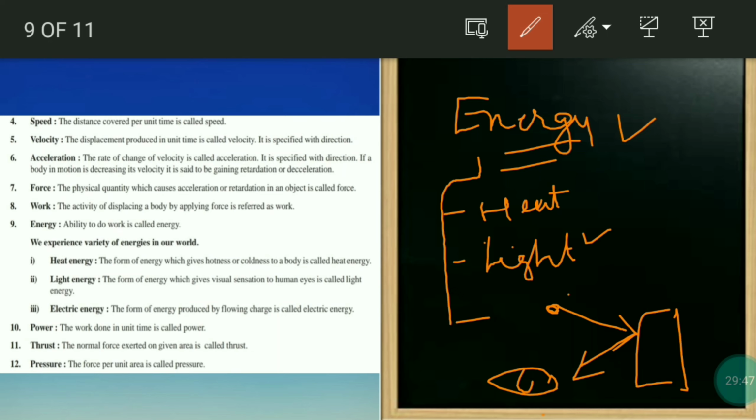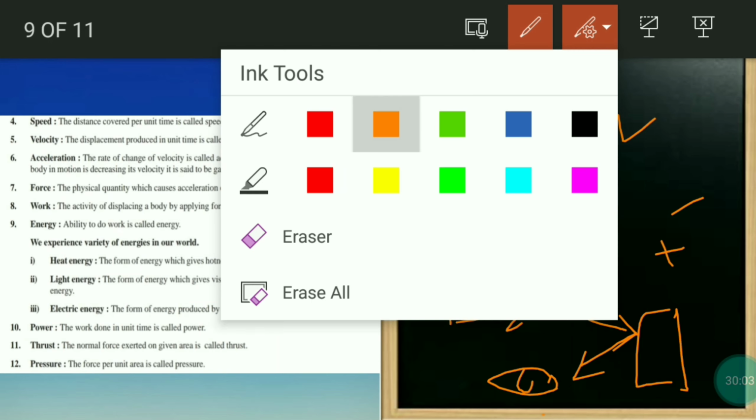Now electrical energy. Electrical energy is a form of energy produced by flowing charge. You know this very well. So positive charge, negative charge, it will flow, so that only we are having fans and lights, all working very well. Now, power we should discuss.